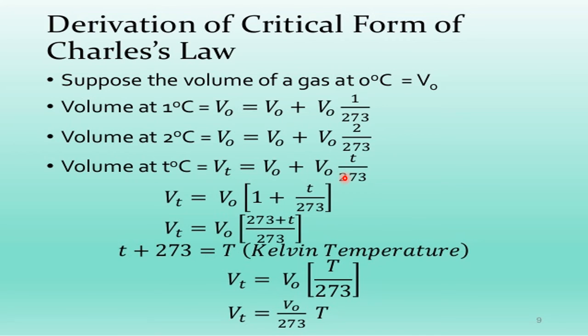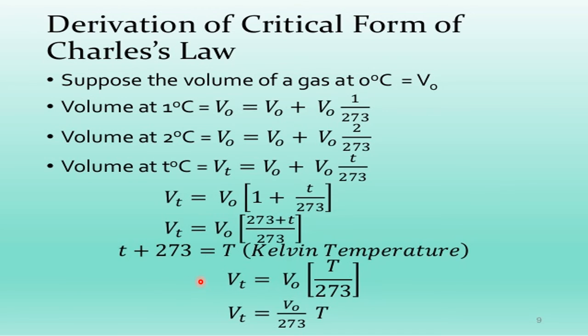Let us simplify this. Here V naught is common. Therefore, Vt equals V naught into 1 plus T by 273. Now, by taking LCM 273, this becomes Vt equals V naught into 273 plus T by 273. Now, what is 273 plus T? This 273 plus T is nothing but the absolute temperature or Kelvin temperature.